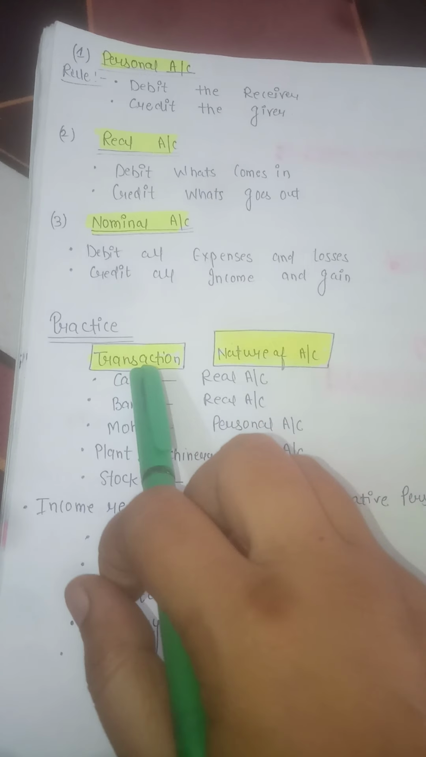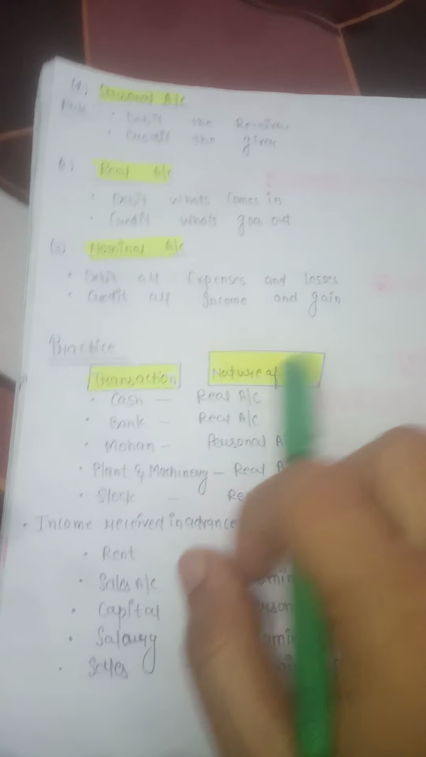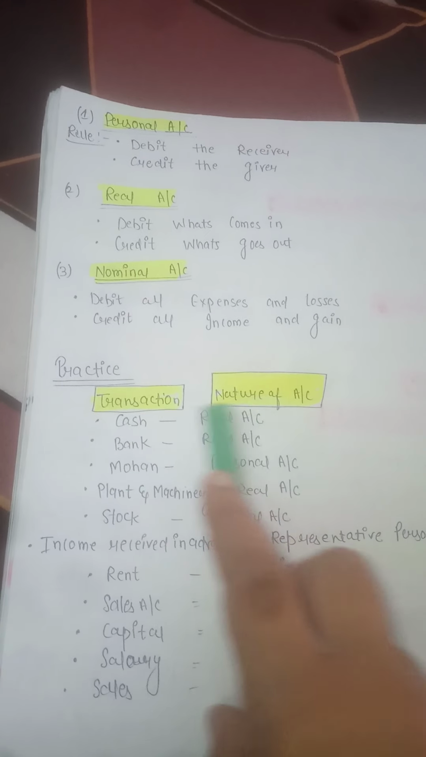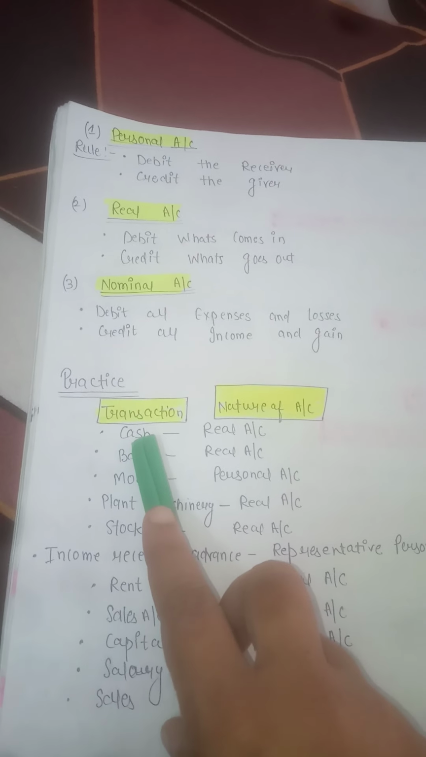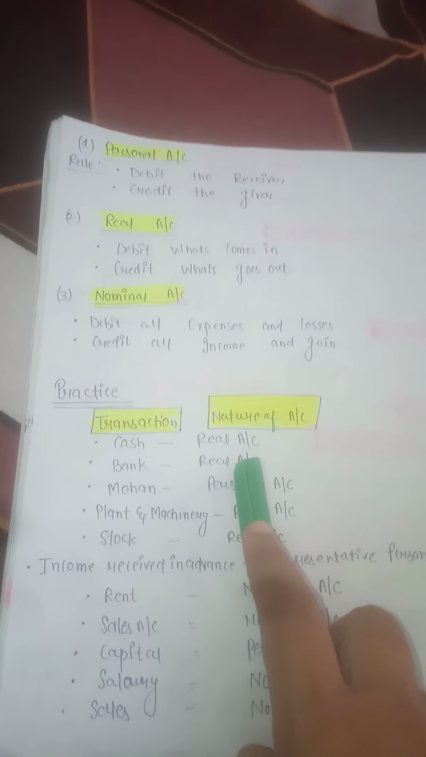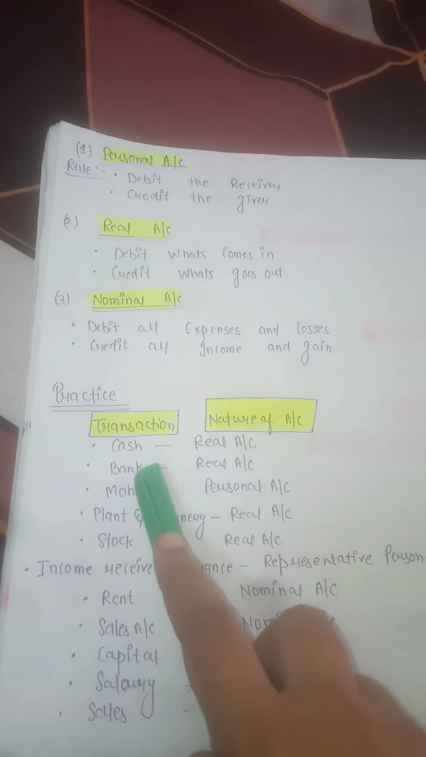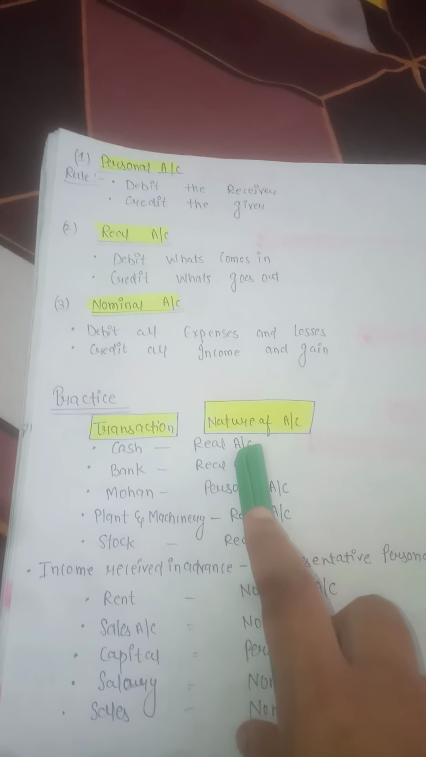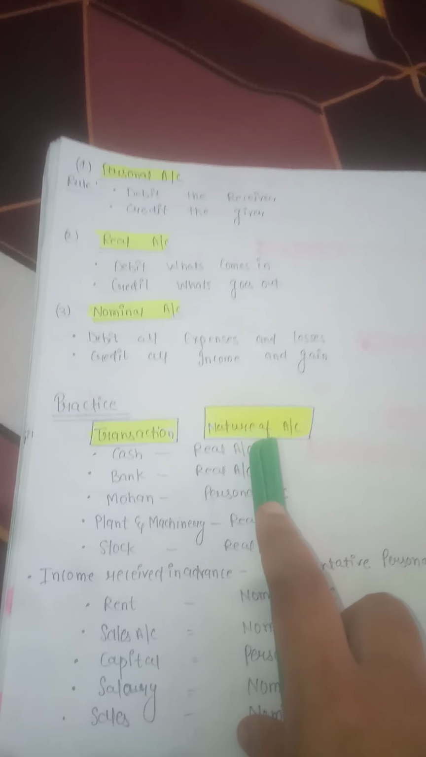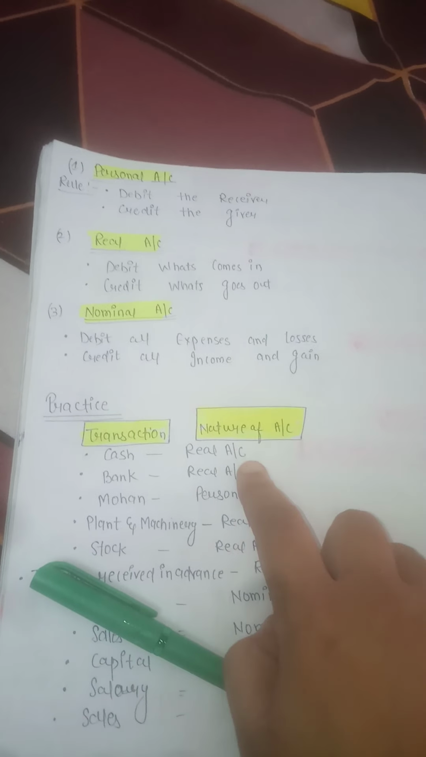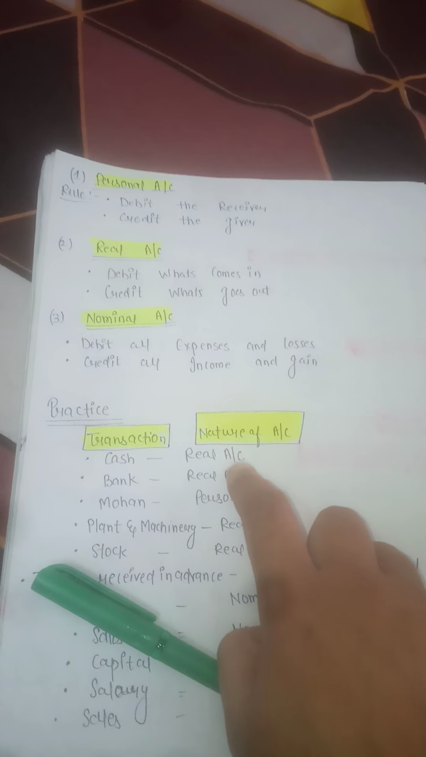So now we do a practice. Firstly, transaction and the nature of account. Cash: cash is a real account because cash is an asset of the company. Bank is also an asset of the company. That's why it is treated as a real account, because as already discussed, all assets are shown in the real account, right?